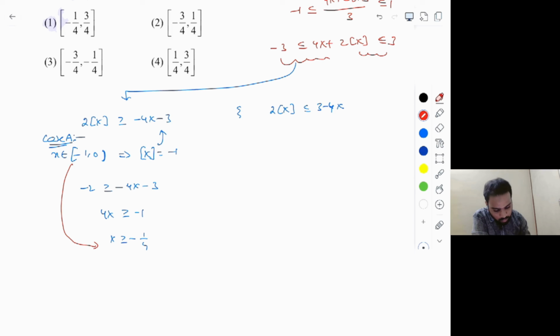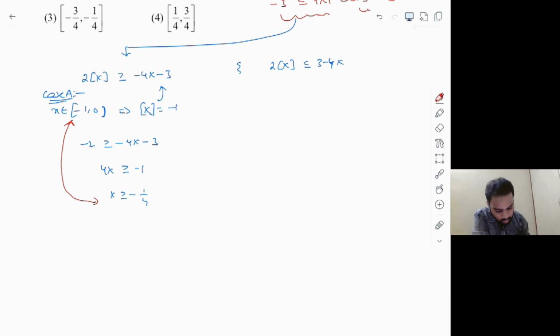You should also take the common part with -1 to 0, because that is the case of x belongs to [-1, 0). Finally, if you take the common part, you get x belongs to [-1/4, 0) as your case A answer.